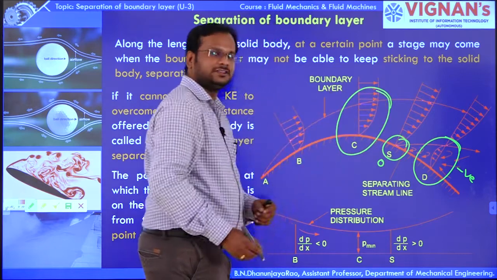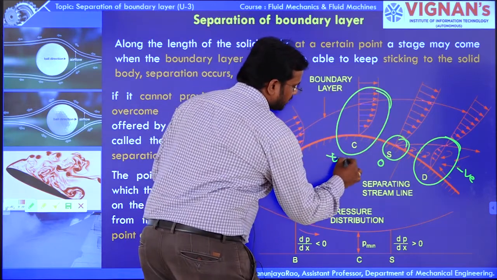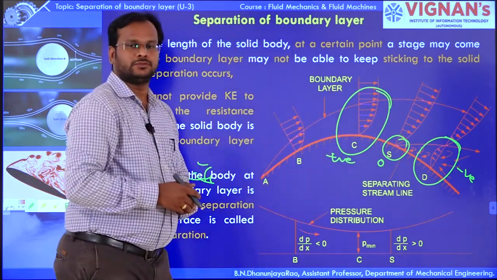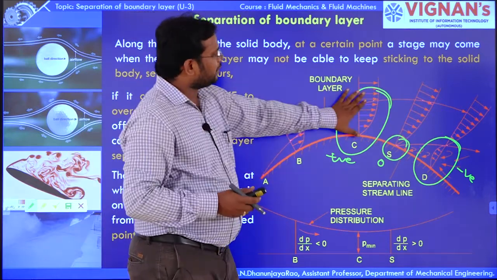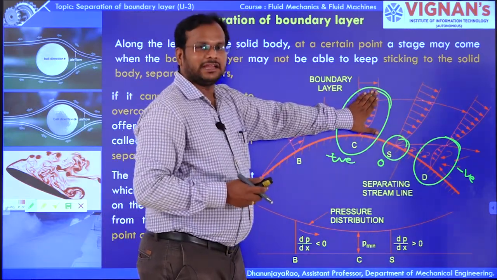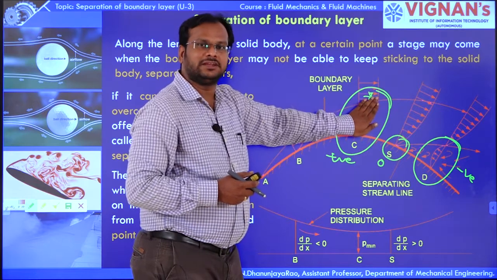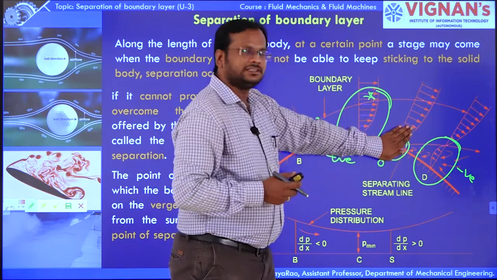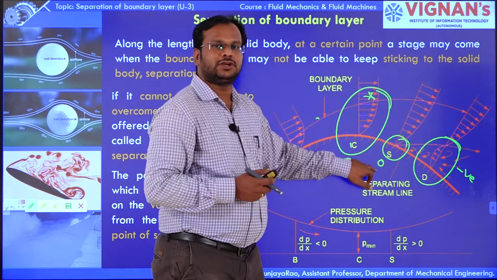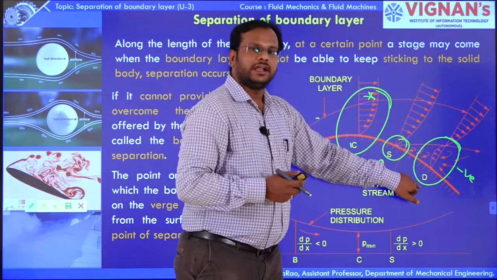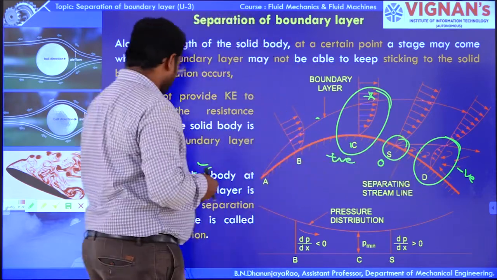Here in this region it is positive, so the velocity profile remains attached. Here it is the verge of separation. Here it is negative velocity.